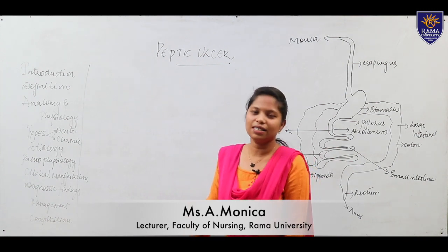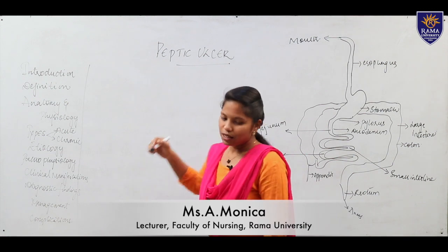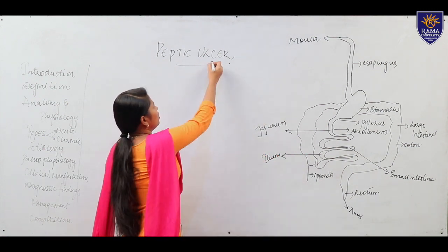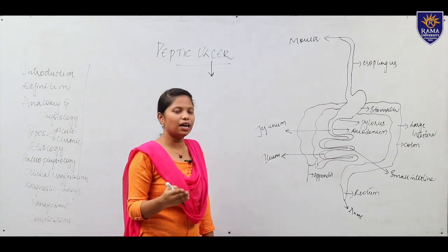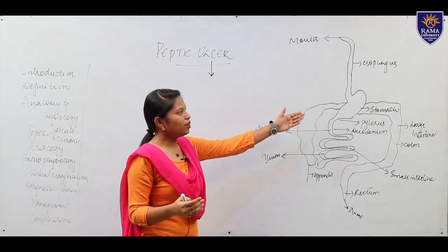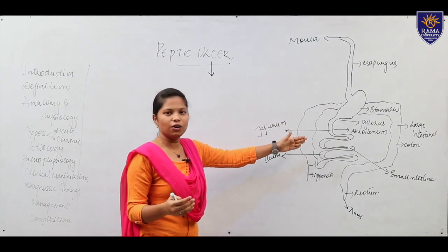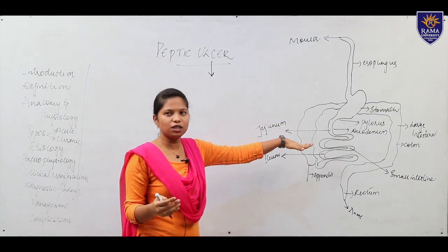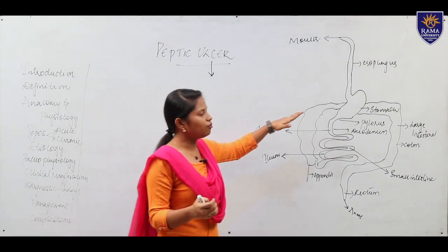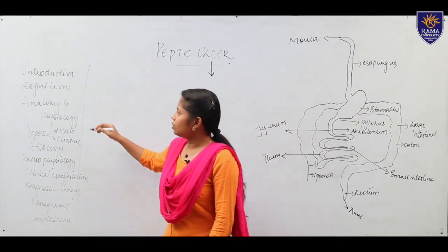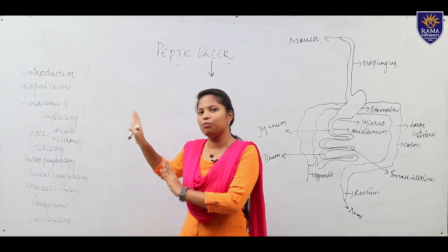Today we are going to discuss peptic ulcer. An ulcer means an open sore or a hole that can occur in the esophagus, stomach, duodenum and other parts of the gastrointestinal system. So this is the introduction regarding peptic ulcer. Today we are going to discuss peptic ulcer completely.